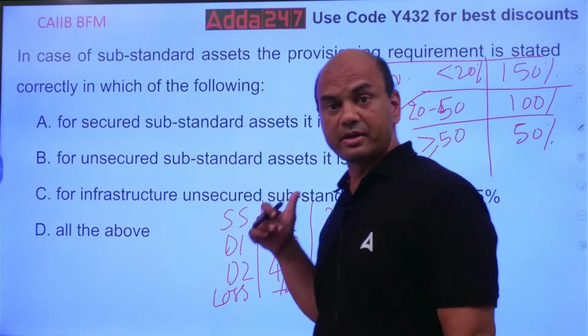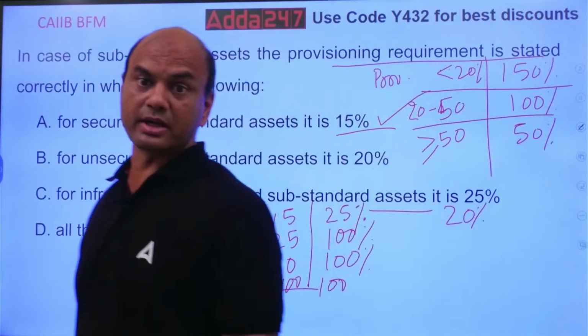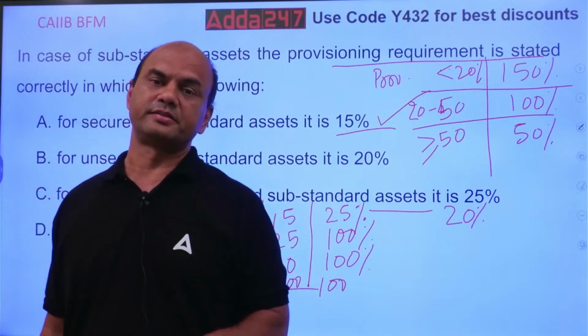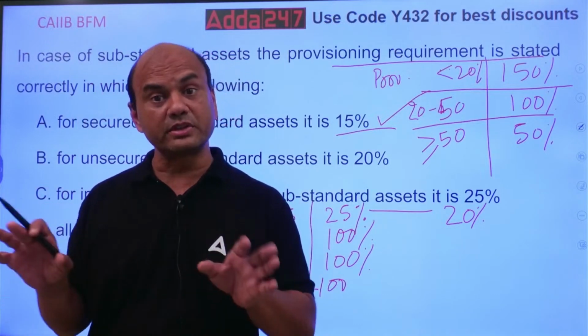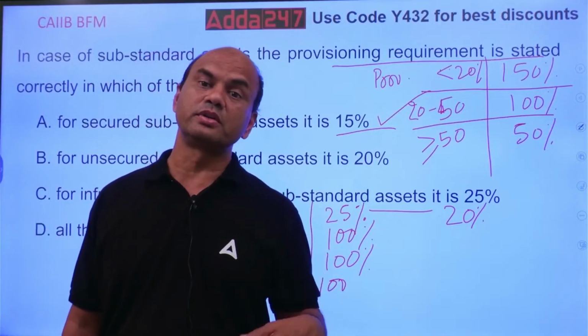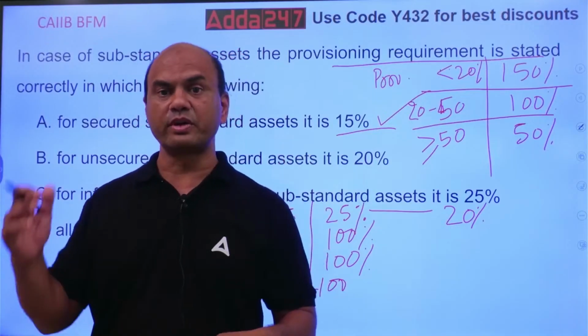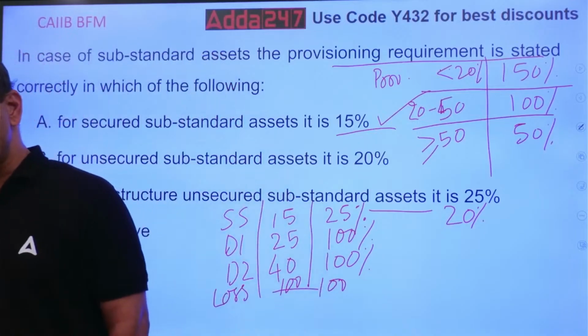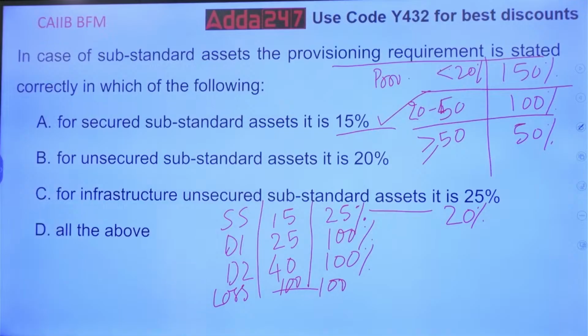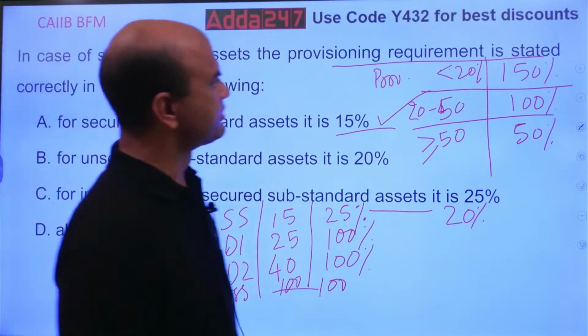This is not a part of this question, but this is a part of your studies. Provisioning and risk weight are opposite of each other. As provisioning goes on increasing, risk weight goes on decreasing. Okay, got it everyone? Move on. Next one.